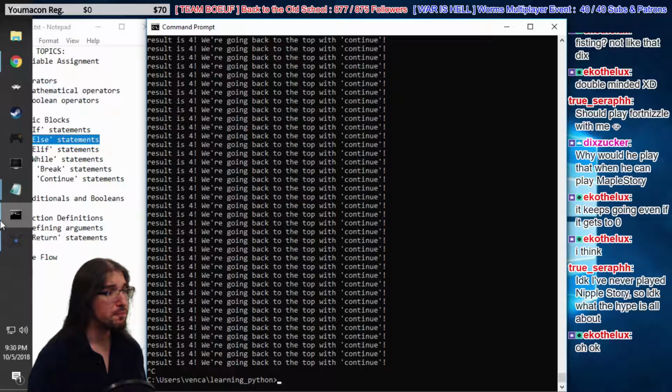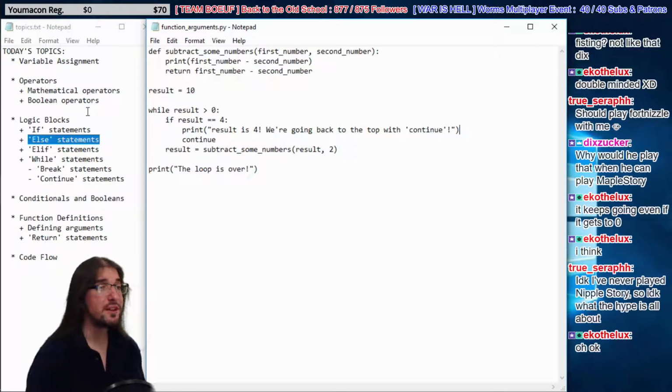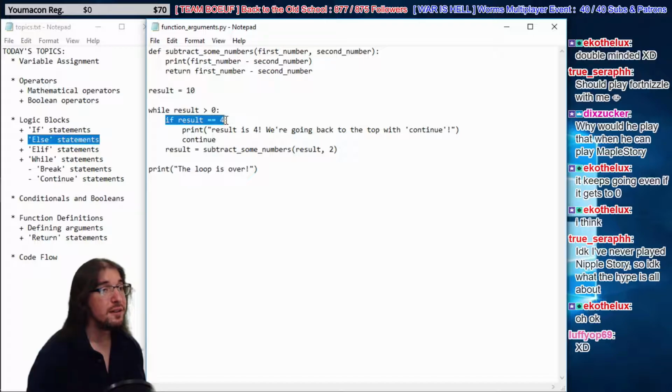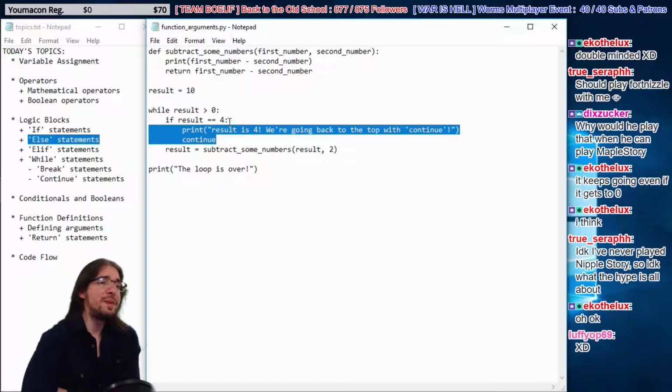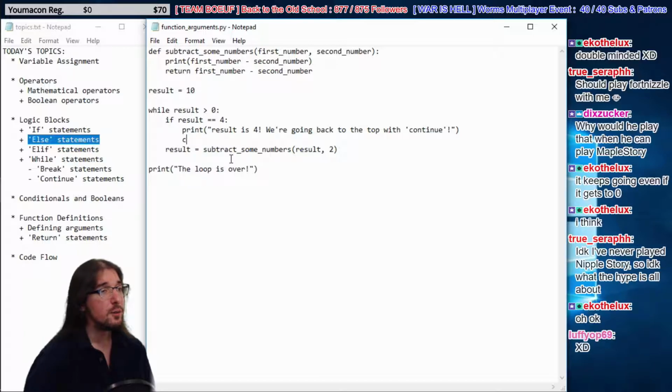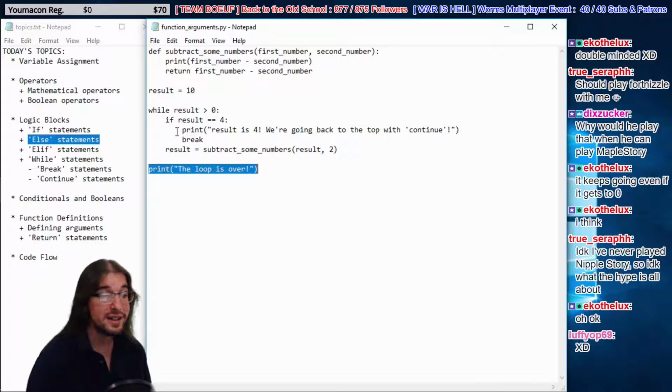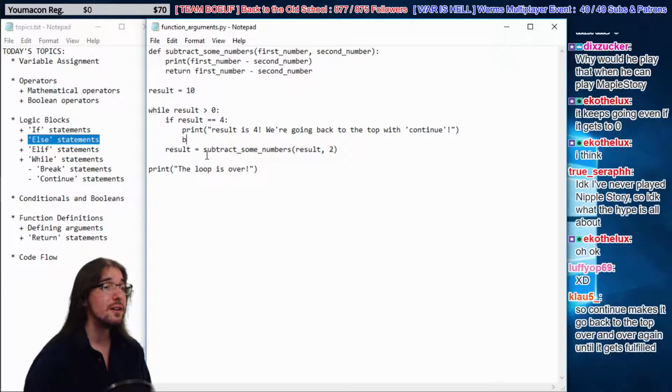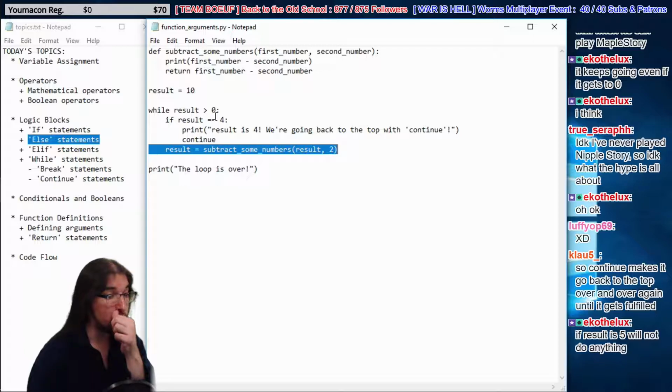Okay, well, let's look at our code. What happened here was this became true, right? If result equals 4, that became true, so it runs this code as long as it's true. But it prints this message, and then it continues. If I were to put break right here, it would end the loop hard, and we'd hit the statement "loop is over." It would break out of this loop; we'd no longer be indented, we'd be down here. But continue means loop again, but ignore the rest of the loop. So it never hits this part, and because we never get subtracted from 4, it's 4 forever, and it loops forever.